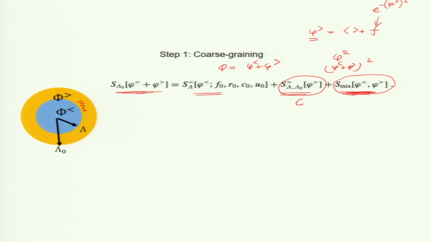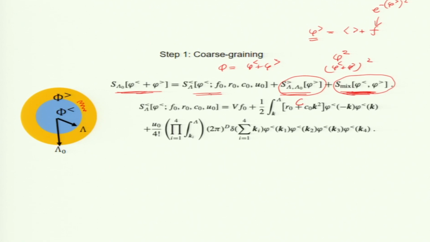Okay. So, this term which I am writing here is a function of phi less. This is the linear term, R naught plus C naught grad phi squared, and this is a nonlinear term which I wrote before. Now, this term we do not need to worry about, it is a constant.